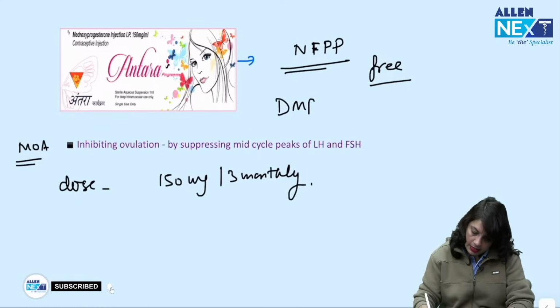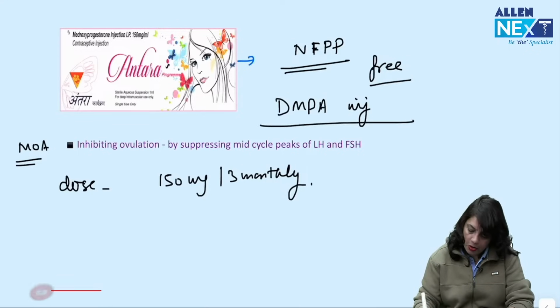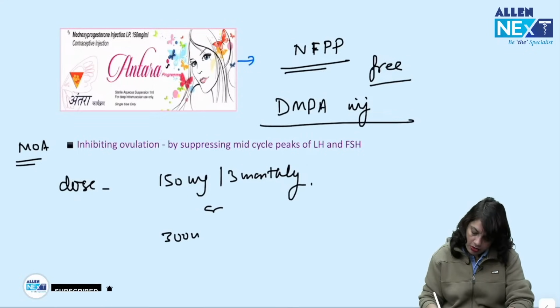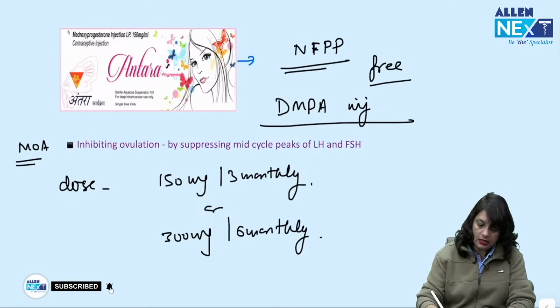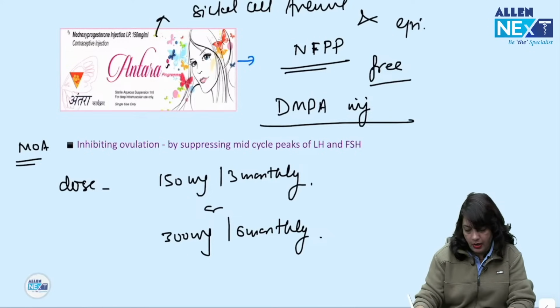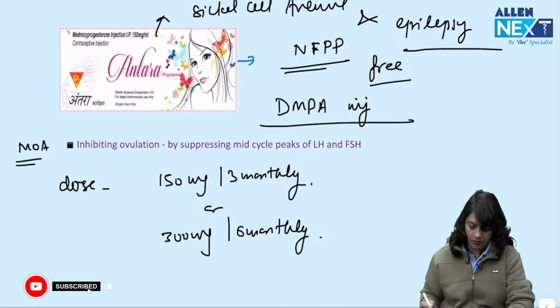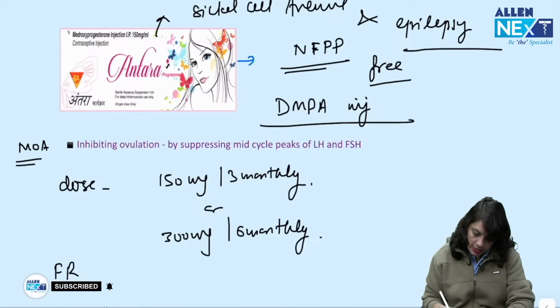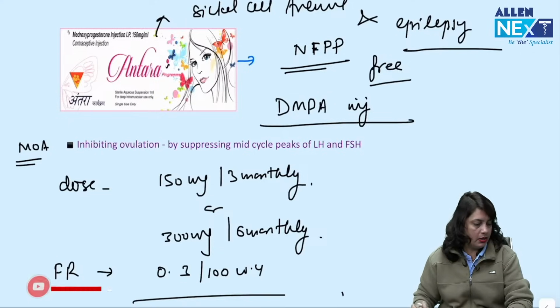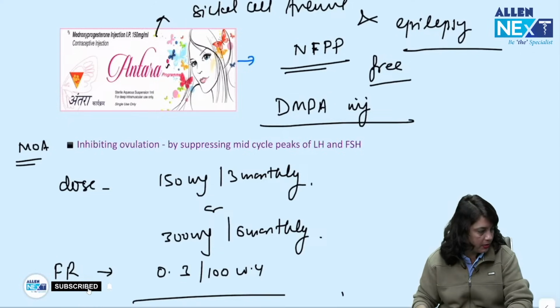This is DMPA injection, depot medroxyprogesterone acetate, or it can be given 300 milligram 6 monthly injection. This is a choice of contraception in sickle cell anemia patient, and it is also preferred in epilepsy patient. Okay. Now failure rate of DMPA injection is 0.3 per 100 women years.